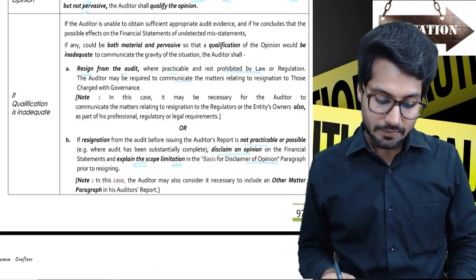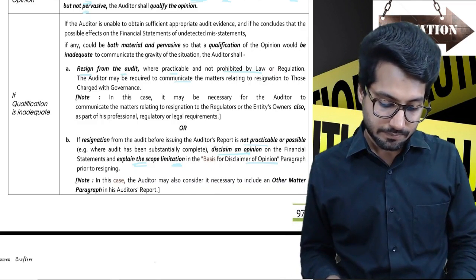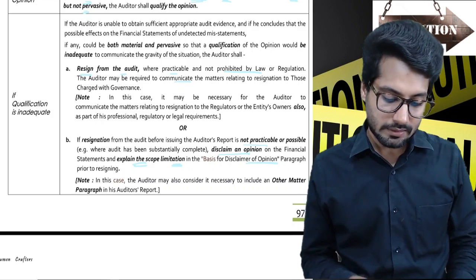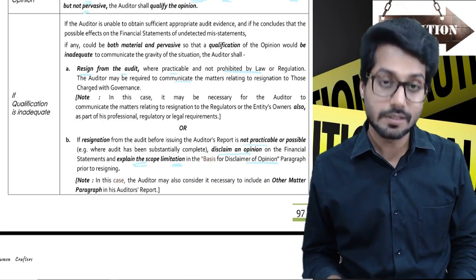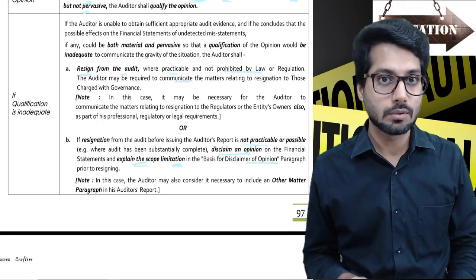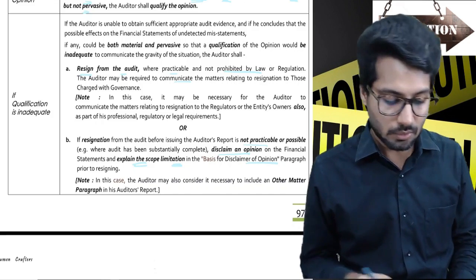And also you need to understand here that in the first case where you're resigning, you should tell the regulator or the TCWG, if there is any responsibility to do the same.